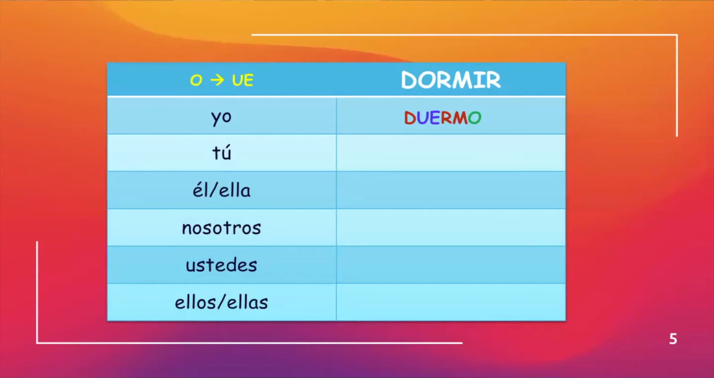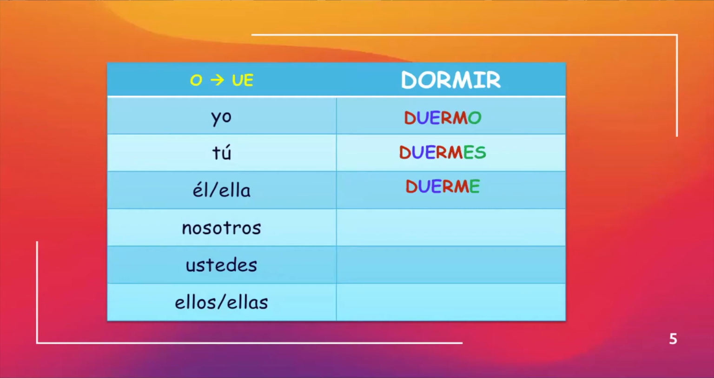You'll see I have two steps highlighted. In purple, the UE, the O became a UE, and then in green, the IR became an O. For the tú form, again, same type of change, except now we're going to use the tú ending, which is ES. So O becomes UE, and the IR changes to ES. Tú duermes means you sleep. The él and ella form, if I wanted to say he or she sleeps, we would use duerme. The O becomes UE, the IR changes to E.